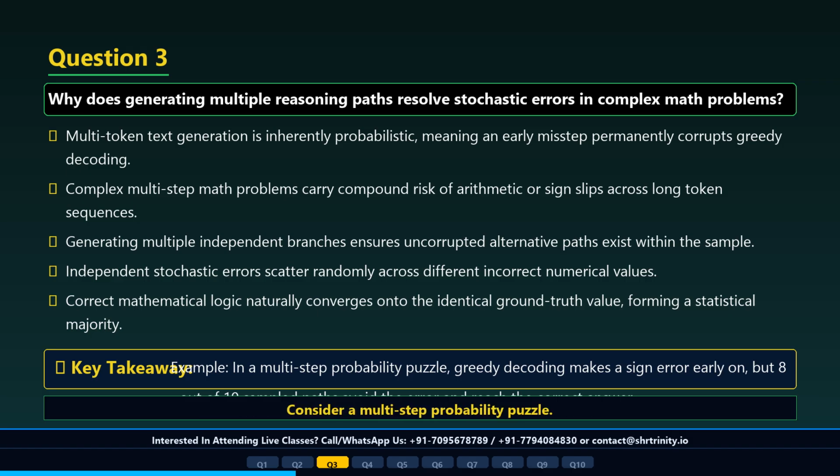Consider a multi-step probability puzzle. Under single-path greedy decoding, the model makes a sign error on step 2, leading to a completely incorrect output. But when we apply self-consistency and sample 10 independent paths, 8 of those paths avoid that sign mistake, some by organizing the variables differently, others by double-checking intermediate totals. Those 8 paths all output the correct answer, easily outvoting the 2 corrupted runs. This illustrates how multipath sampling isolates and discards isolated generation glitches.